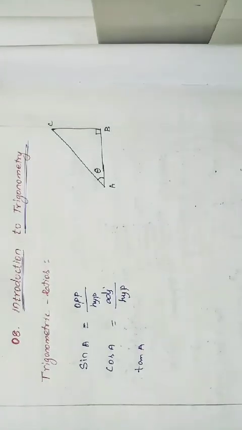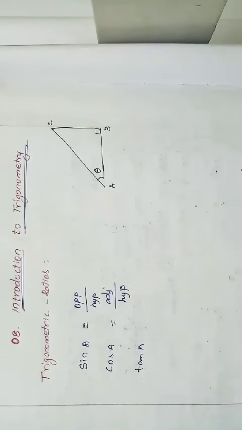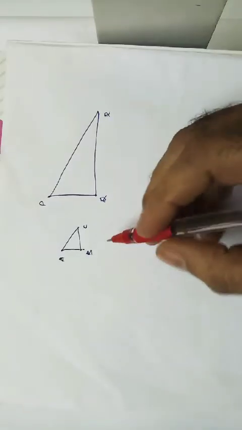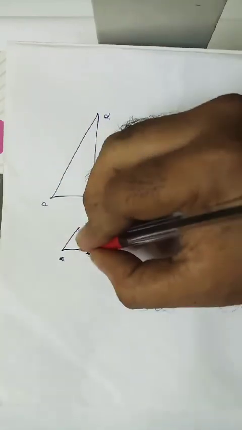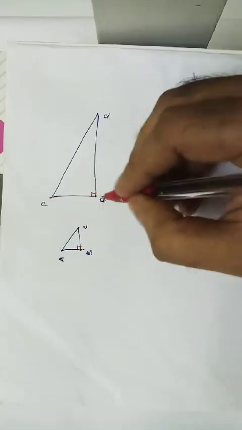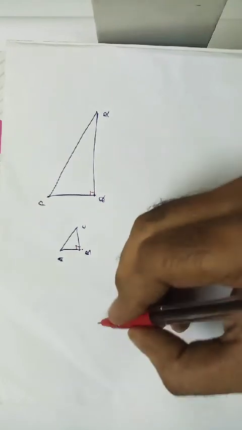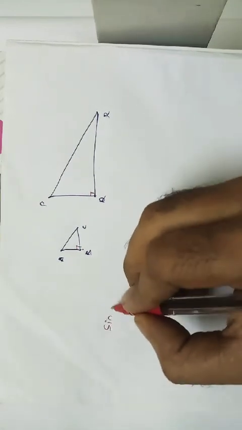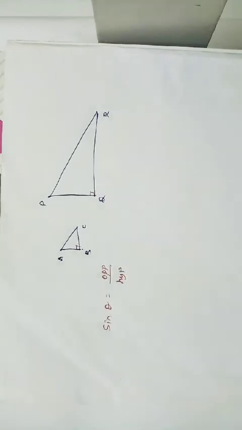Why sine A equals opposite by hypotenuse and cos A equals adjacent by hypotenuse? I'm just explaining. I have drawn two right angle triangles. This triangle is very small compared to this one, which is very big. I already told you the formula: sine theta is equal to opposite side divided by hypotenuse.